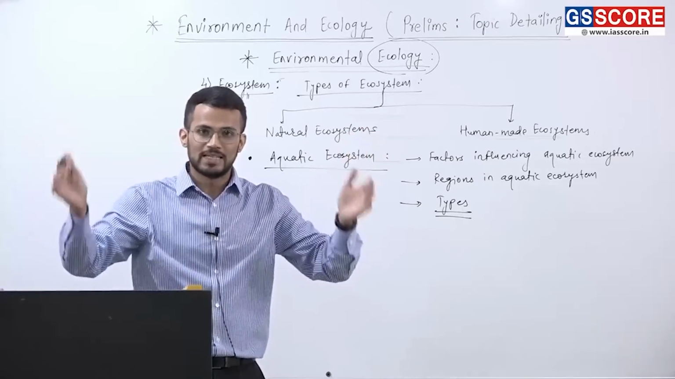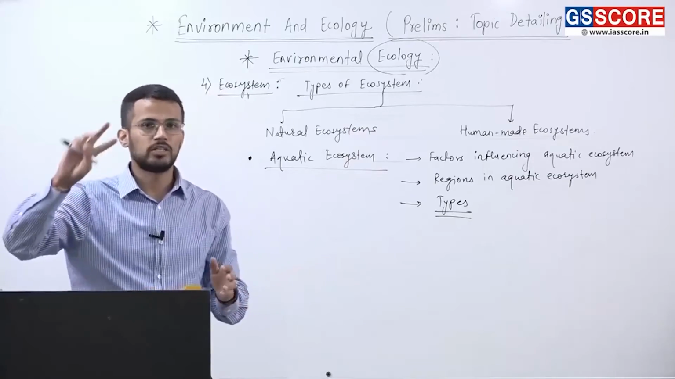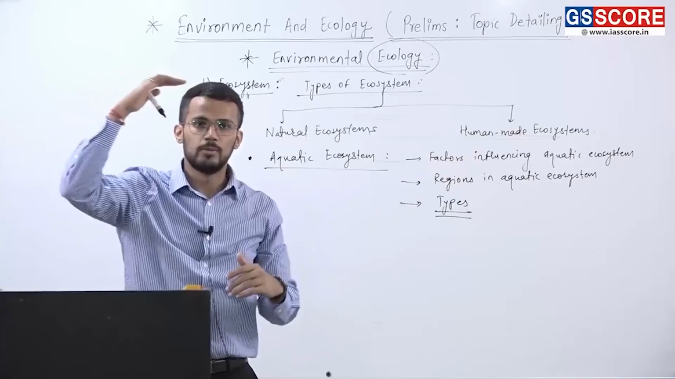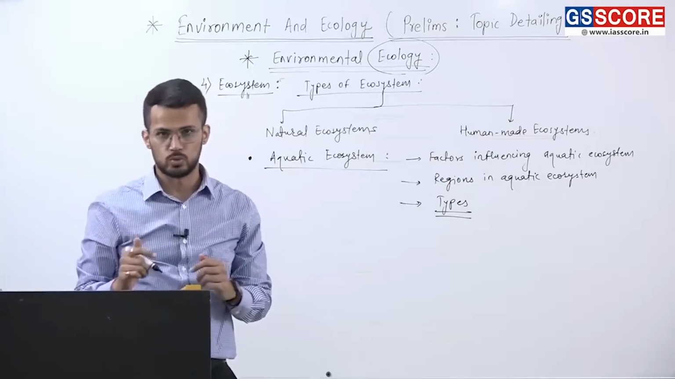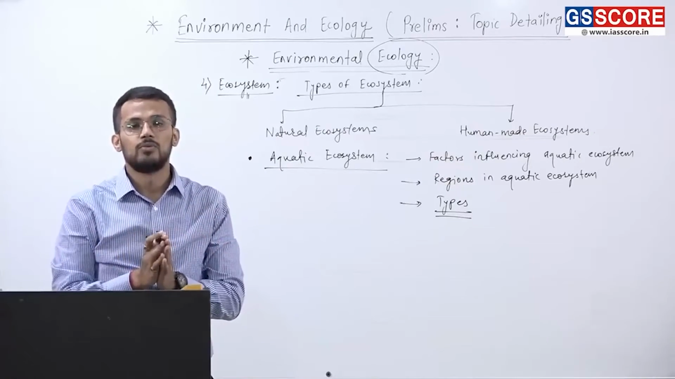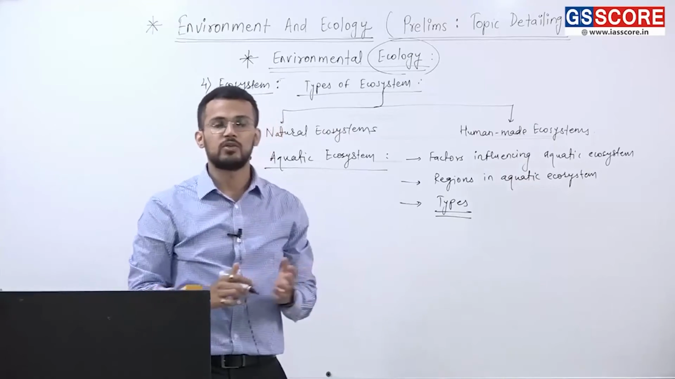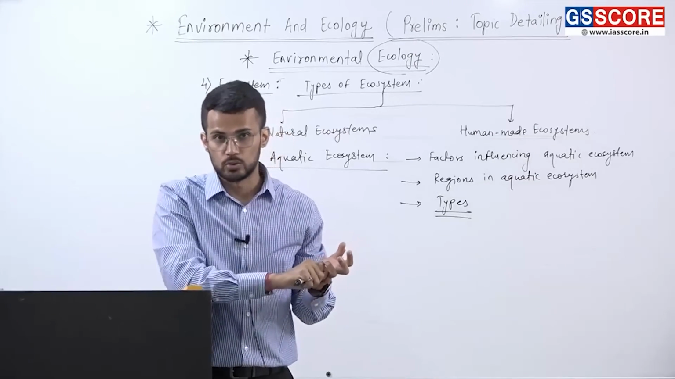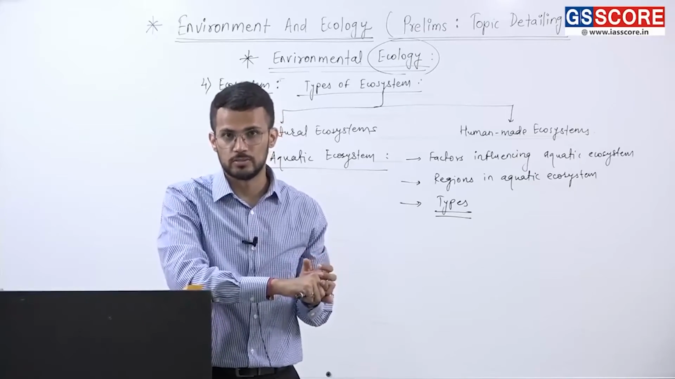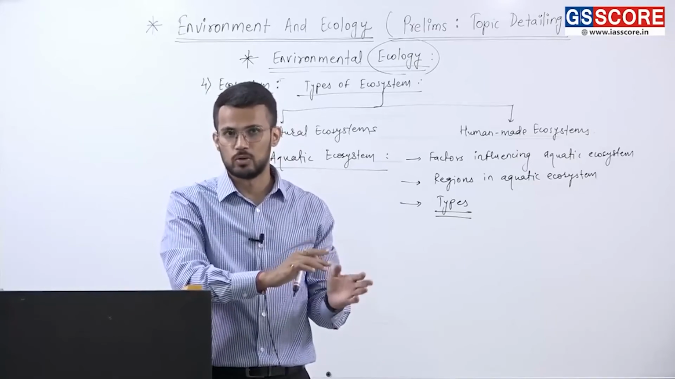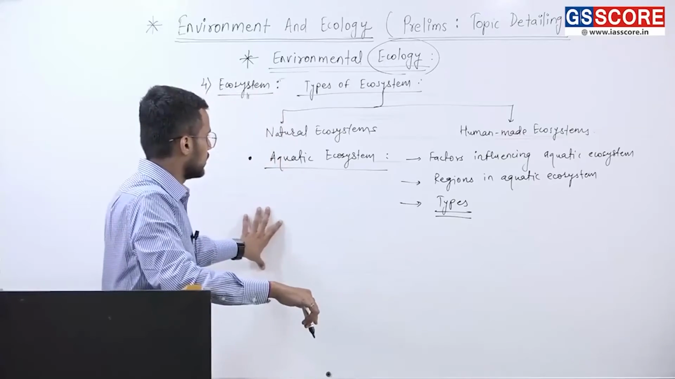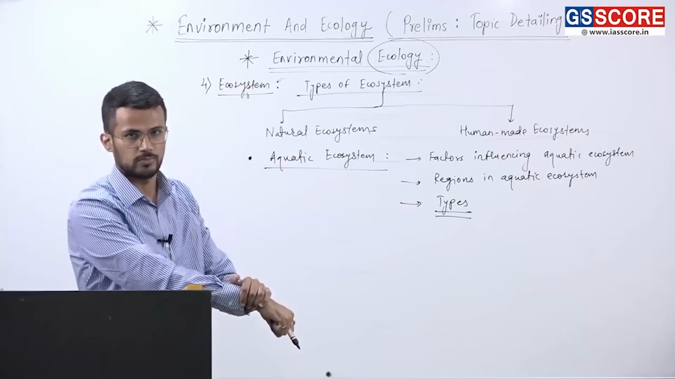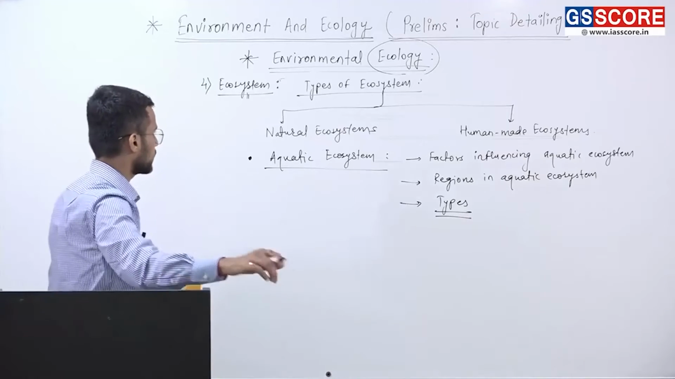Then a particular lake can be divided into three parts: firstly the littoral zone, then the limnetic zone, and then the profundal zone, right? And then we also have other types of aquatic ecosystems like the estuarine ecosystem, coral reef ecosystem, mangrove ecosystem, and so on, right? So that we have to study under the types of aquatic ecosystem. I hope it is clear to you.